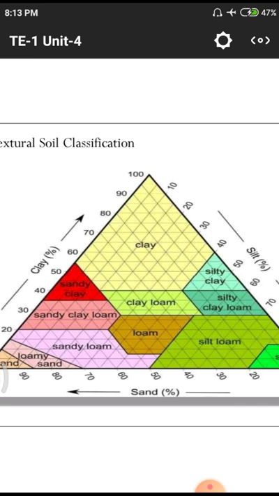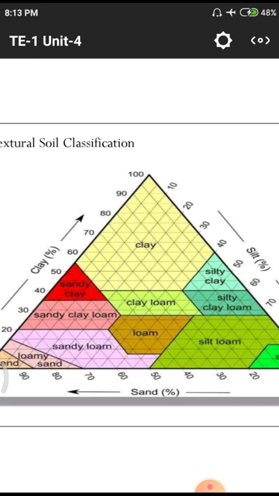In this loam also we have different classifications: clay loam, sandy clay loam, silty clay loam, silt loam and sandy loam. It means sand is associated with loam, sand associated with clay and loam, and clay loam, silt associated with this clay and loam content. Likewise we have different classifications.